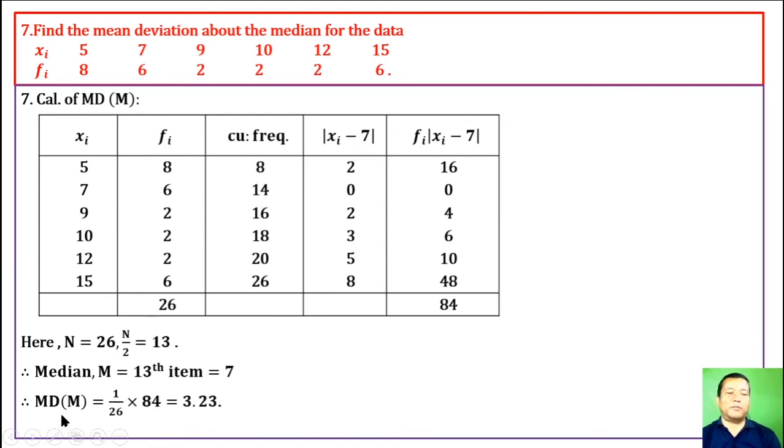Therefore, the mean deviation from median is 1 by 26. We put this 7 here and here, find fi times this, and sum up, we get 84. 1 by 26 of 84 is 3.23, which is the required mean deviation from median.